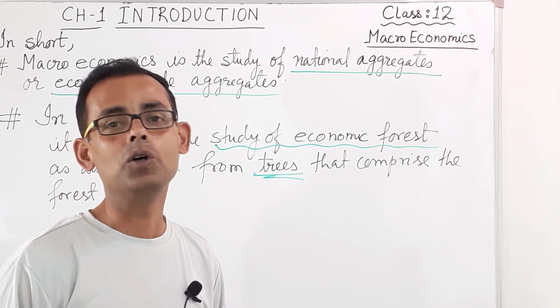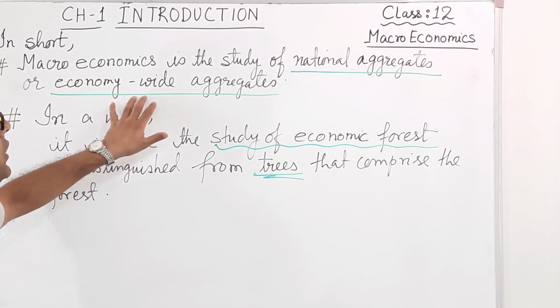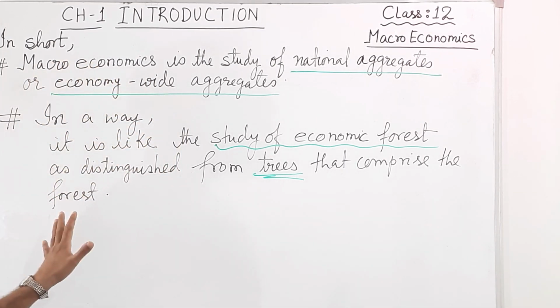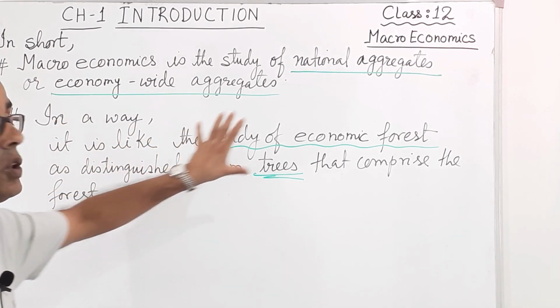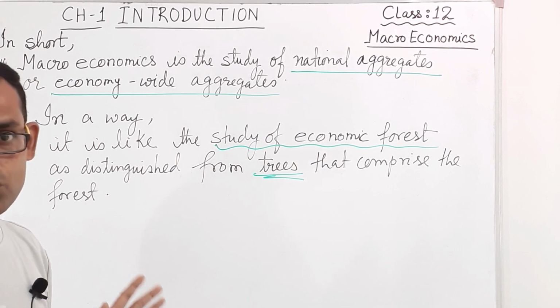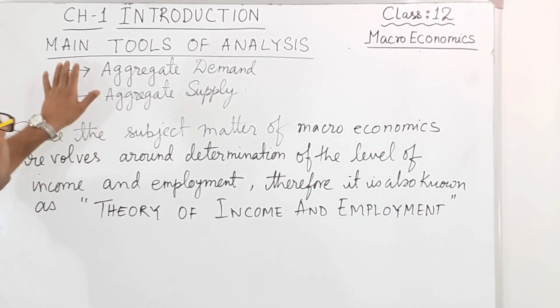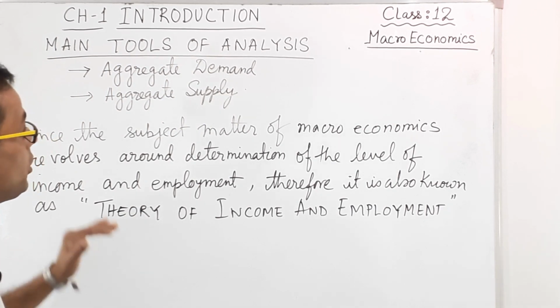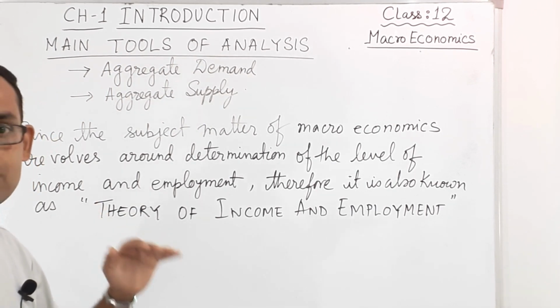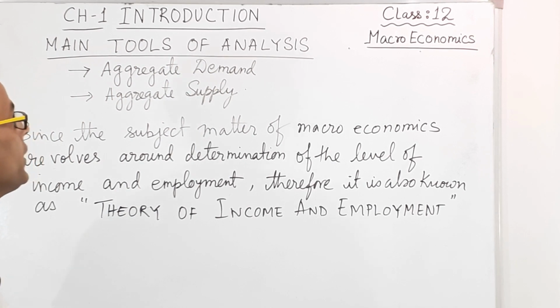So I think up to this much, you have understood what is macroeconomics, by giving one example related to a forest. Now we will come to know about the main tools of analysis, because when we study more about macroeconomics, we need some tools.